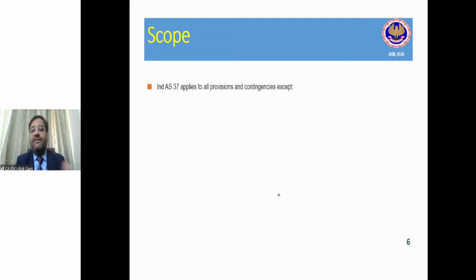Friends, you must have seen in so many standards that the standard covers a lot of items, but the exceptions are there for those items which are covered in the relevant standard. Like we have read Ind AS 36, impairment of assets. If you see the scope of impairment of assets, it says that this standard covers all impairment on assets except provision for doubtful debt.